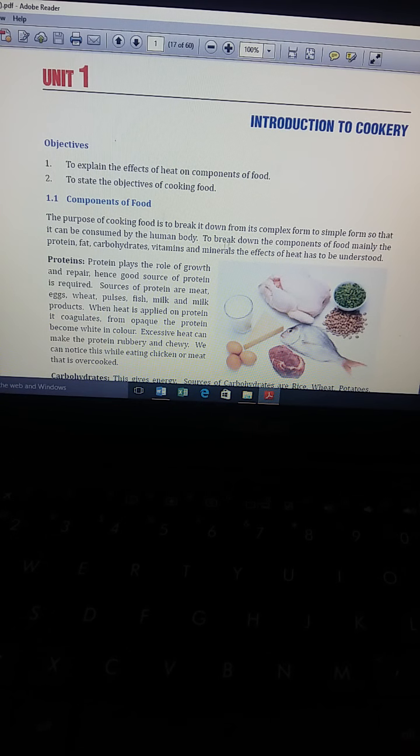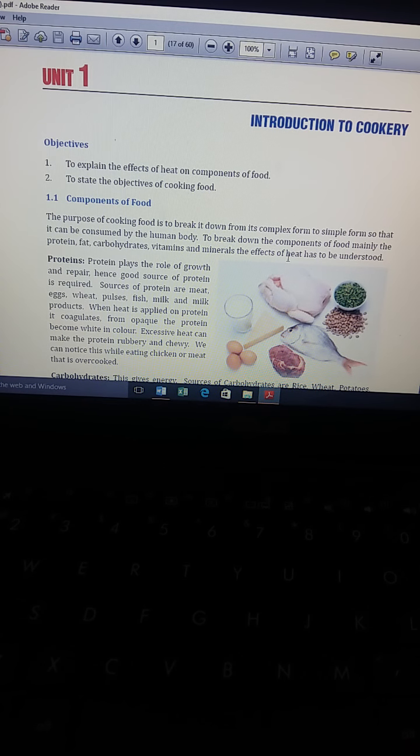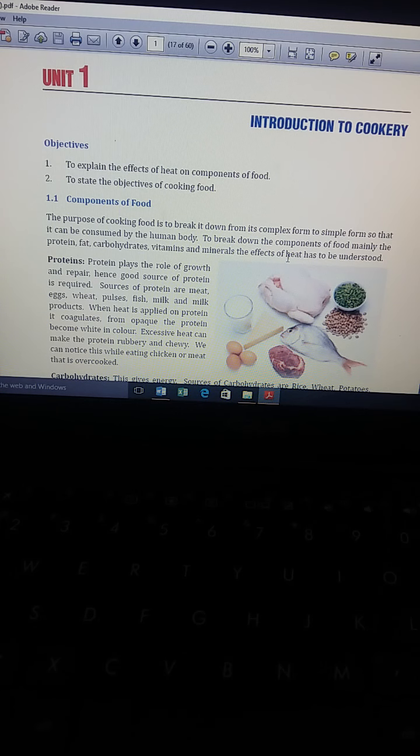To break down the components of food, mainly the proteins, fats, carbohydrates, vitamins, and minerals, the effect of heat has to be understood. So, what are the different components of food? The different components of food are proteins, fats, carbohydrates, vitamins, and minerals. And I'll explain to you the different components of food one by one. First is proteins.